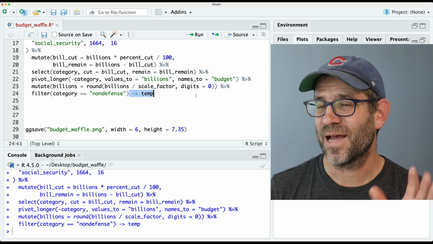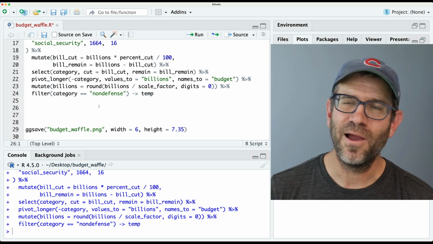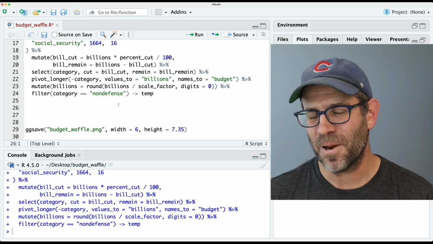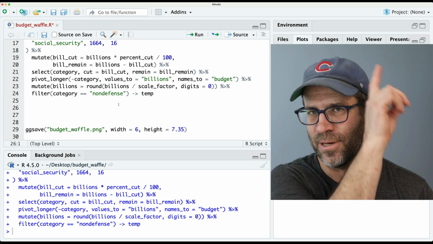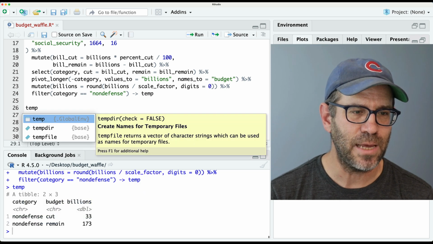I feel like the right arrow is kind of a deep, dark secret that the R aficionados don't want you to know about, but I think it's kind of cool. We'll remove it eventually, but for now, it's pretty nice and it's easier than going back up to the top. So again, we'll do temp.